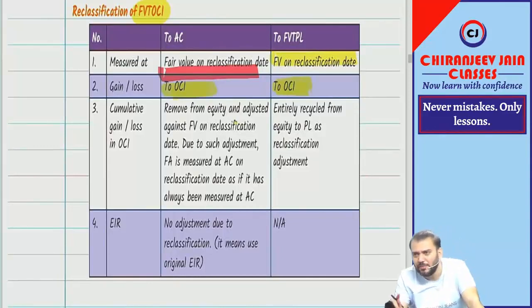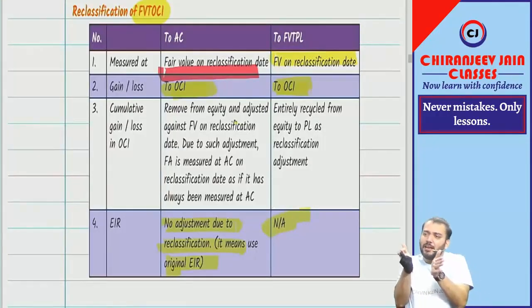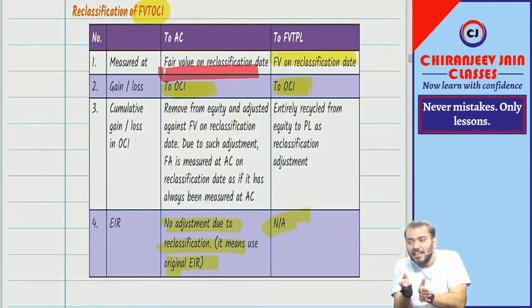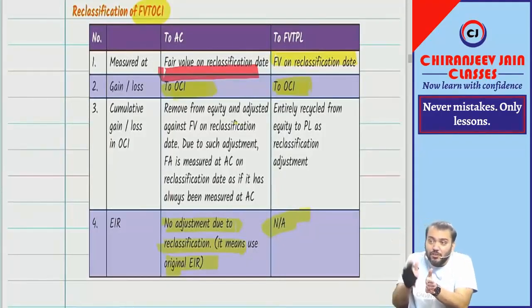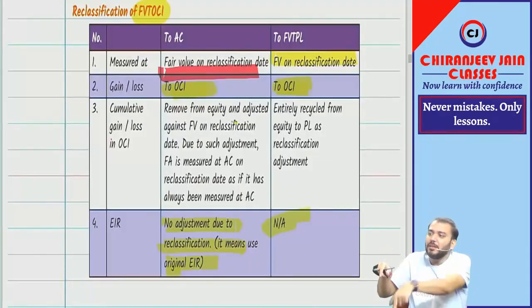So of course, if FBTOCI becomes AC, the same EIR will be used, so no adjustment due to reclassification. It means the original EIR. But when FBTOCI becomes FBTPL, no EIR is required. Just try to understand: when FBTOCI becomes AC or PL, there is some cumulative gain or loss in OCI. That cumulative gain or loss will be transferred to PL if it becomes FBTPL.